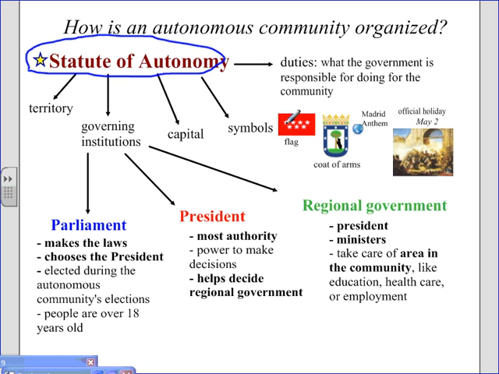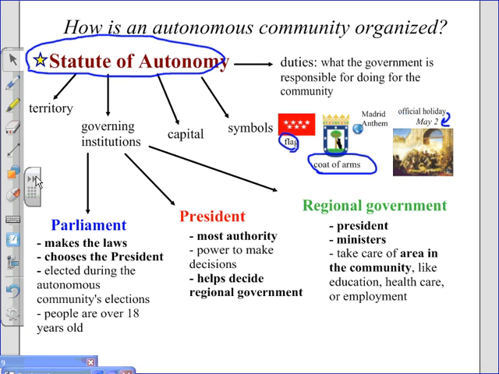So for example, the flag. This is the flag of the community of Madrid, and it's written down in the Statute of Autonomy. You also have the coat of arms for Madrid. You have an official holiday, which is May 2nd. And you also have the anthem.